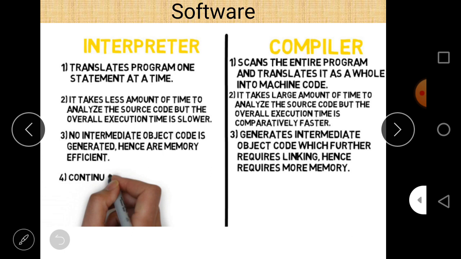So we can conclude it as, first of all, an interpreter converts a program one statement at a time, while a compiler converts it into machine code as a whole, as a single unit, in one go. The second difference is that the execution time of a compiler is much faster than that of the interpreter. And the third and most important difference is that in a compiler there is an intermediate code called the object code, but in an interpreter there is no intermediate object code generated. So they are memory efficient. So these are the three important differences between interpreter and compiler.